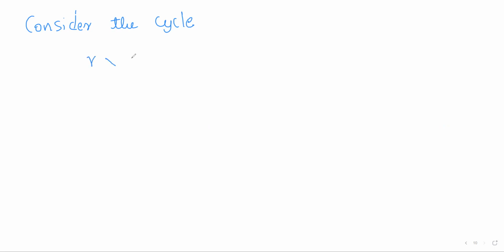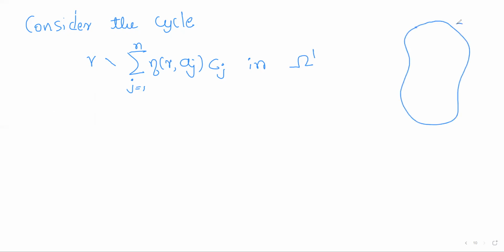Gamma minus summation eta gamma aj into Cj, j running from 1 to n, which is a cycle in omega dash, because gamma is a cycle in omega dash. So what is omega dash? This is the region omega which contains some isolated singularities aj. So omega dash is omega minus aj. If you remove isolated singularities from omega, the resulting region is omega dash. As gamma is not passing through any aj, gamma will be entirely contained in omega dash.